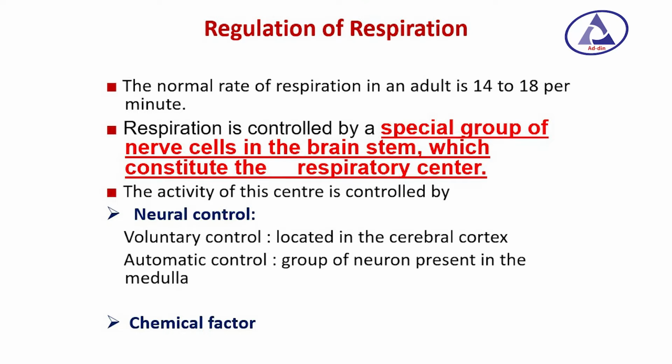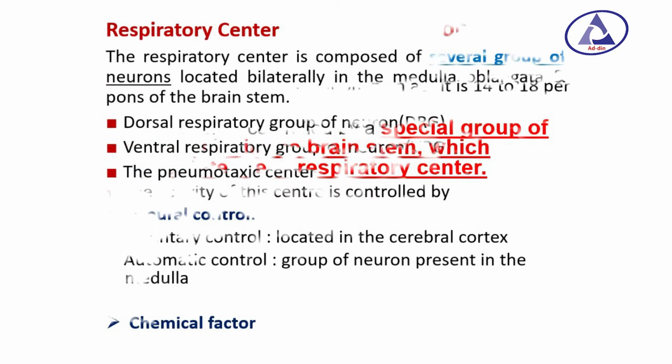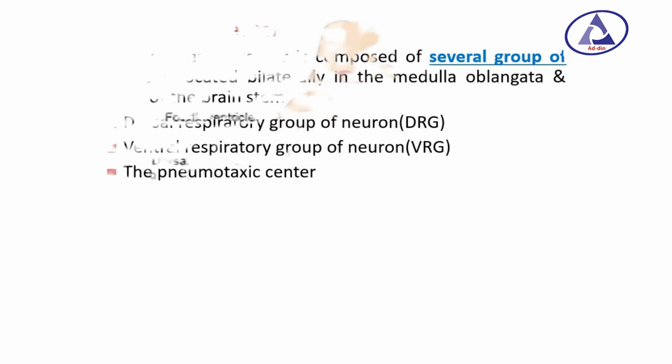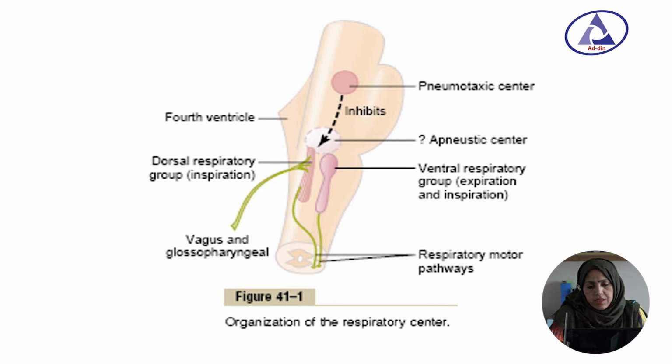Neural control consists of voluntary control, which is located in the cerebral cortex, and automatic control by a group of neurons present in the medulla, and chemical control. The respiratory center is composed of several groups of neurons located bilaterally in the medulla oblongata and pons of the brain stem. There are three groups of respiratory center: the dorsal respiratory group of neurons, the ventral respiratory group of neurons, and the pneumotaxic center. This is the figure of the respiratory center, which shows the different types of respiratory center.